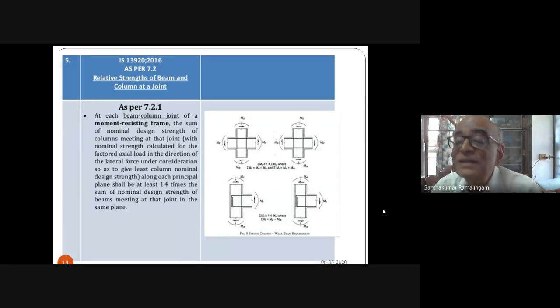If it is integrated with the column, the reinforcement in the retaining wall can also be considered for your strength assessment of the sum of the column strength. This is a new provision, a very good provision, but very difficult to comply with in many cases. One has to scratch one's head to see how this provision is satisfied in reality. Next slide.